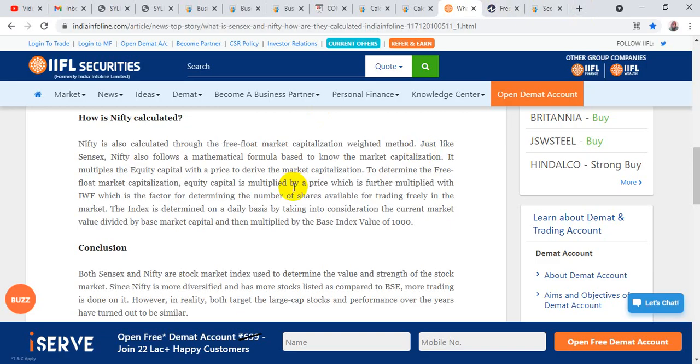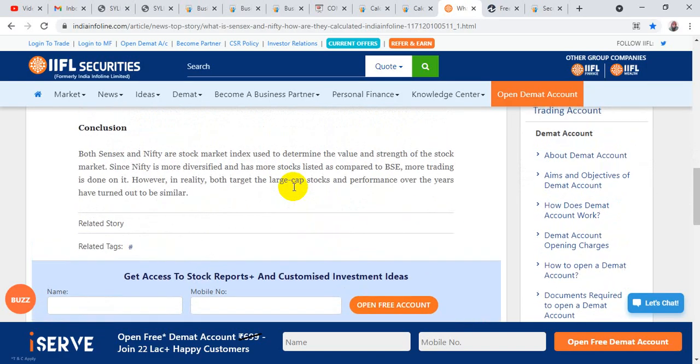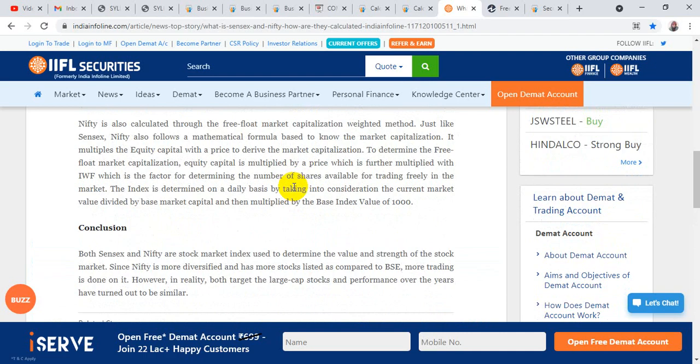Both Sensex and Nifty are stock market indices used to determine the value and strength of the stock market. Since Nifty is more diversified and has more stocks listed compared to BSE, more trading is done in NSE. However, in reality, both target the large cap stocks, and their performance over the years has turned out to be similar. I hope the calculation of Nifty and Sensex is clear to all of you. With this, I'm done with the third unit.